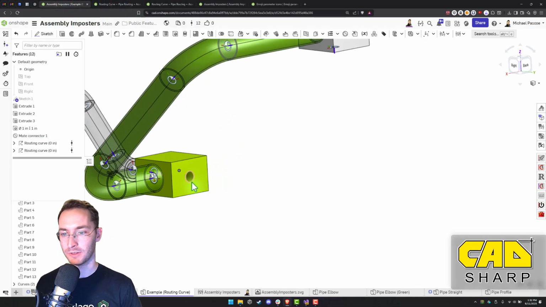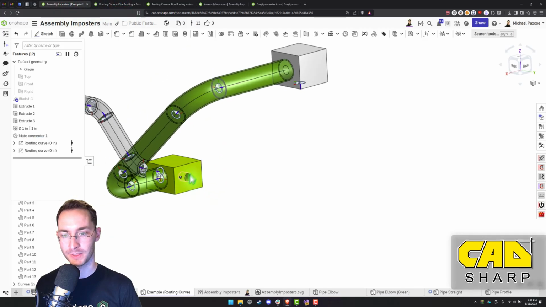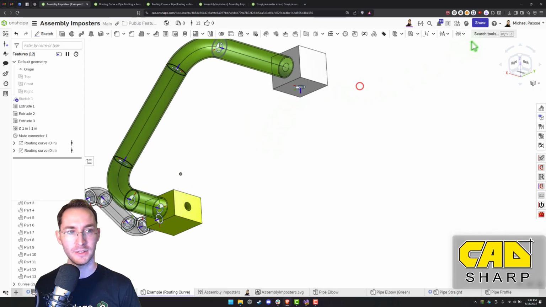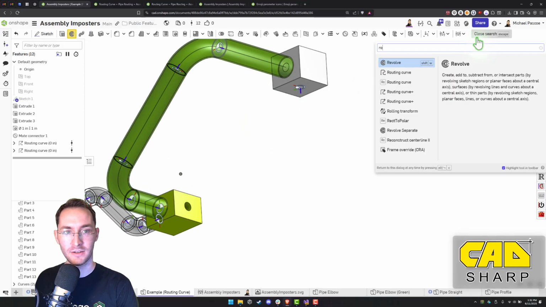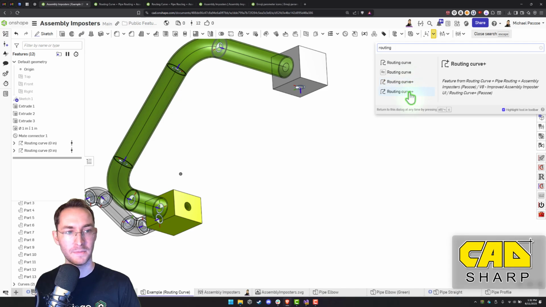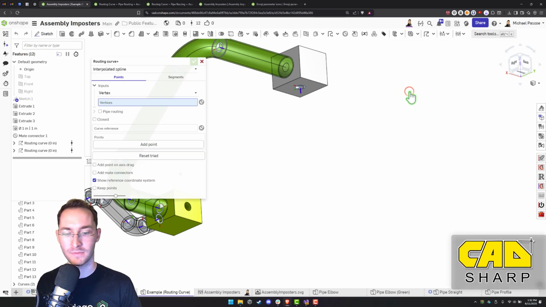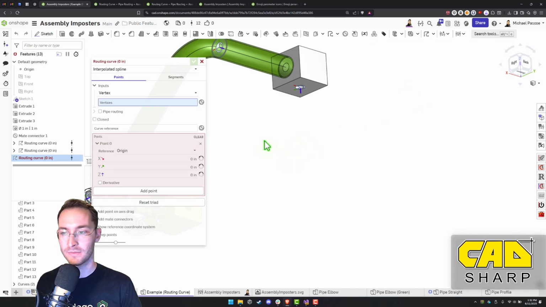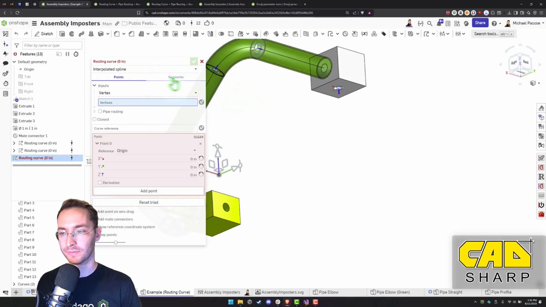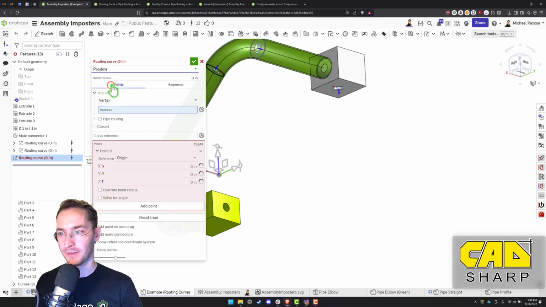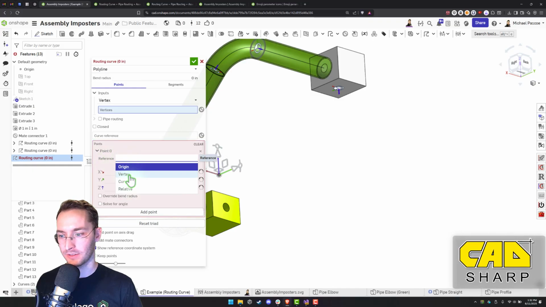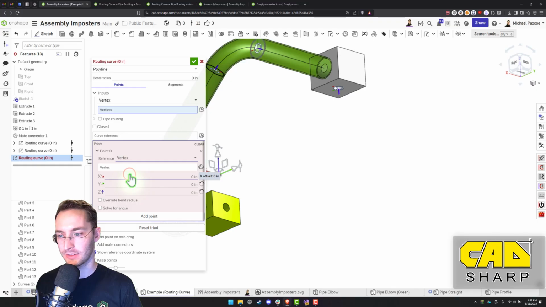Okay, so we're going to route a pipe from this hole to this hole using the Routing Curve Plus. So let's make sure it's set to polyline. And this first point is going to reference a vertex.